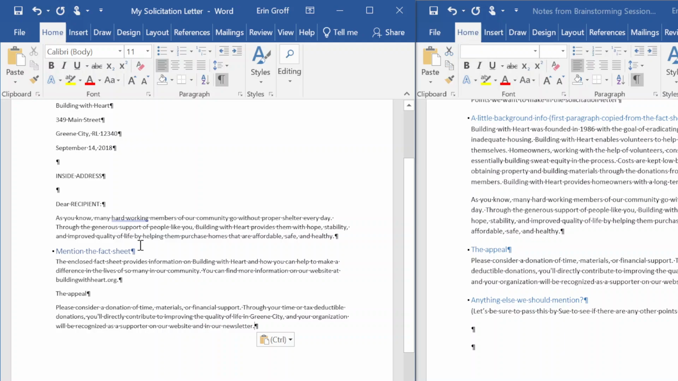Number 7, save your progress. In the My Solicitation Letter window on our Quick Access toolbar, I'm going to hit my Save button. The file is updated to include the new text that we added to the document. We will leave these open for our next activity.